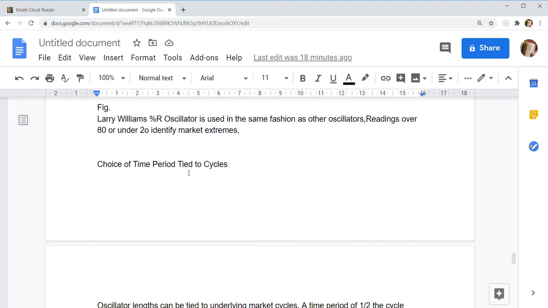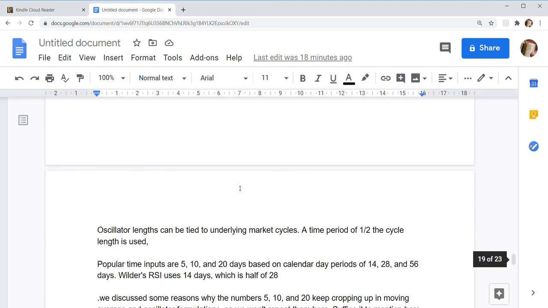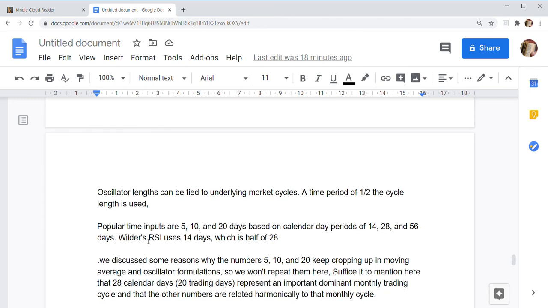Choice of time periods tied to cycles. Oscillator lengths can be tied to underlying market cycles. A time period of half the cycle length is used. Popular time inputs are 5, 10, 20 days, based on calendar days of 14, 20, 28 and 56 days. Wilder's RSI uses 14 days, which is half of 28.